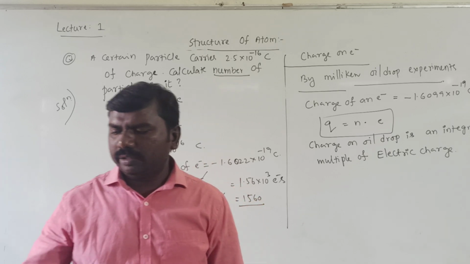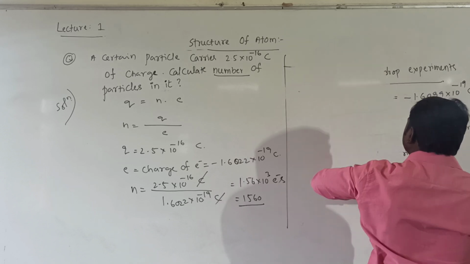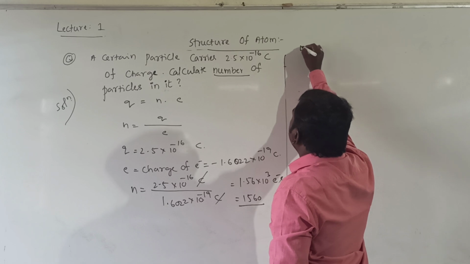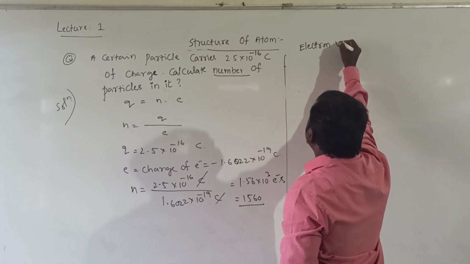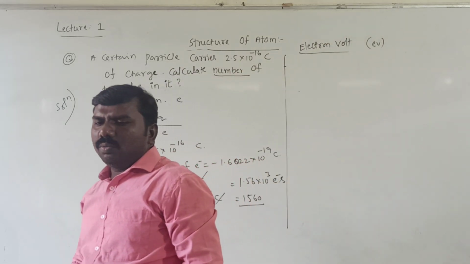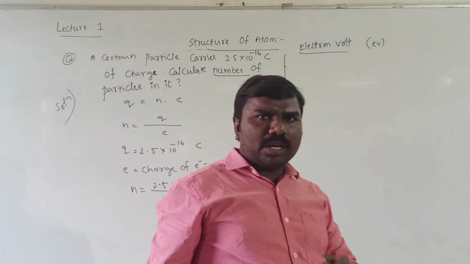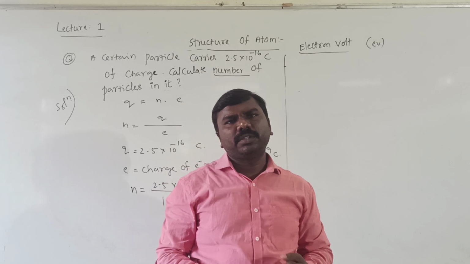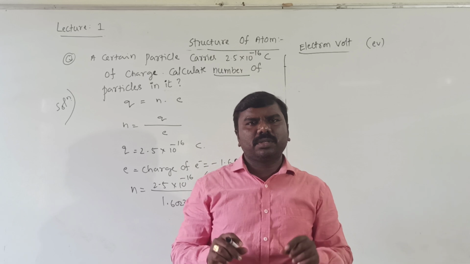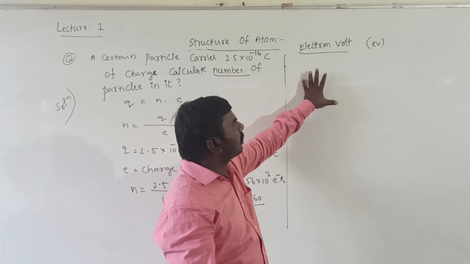Such problems are possible on this. Next is the electron volt. Every time we will use this 1 eV. Electron volt is a unit of energy. It is the energy gained by one electron when it is placed between two electrodes whose potential difference is 1 volt.